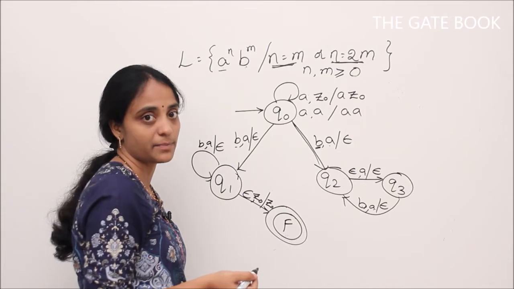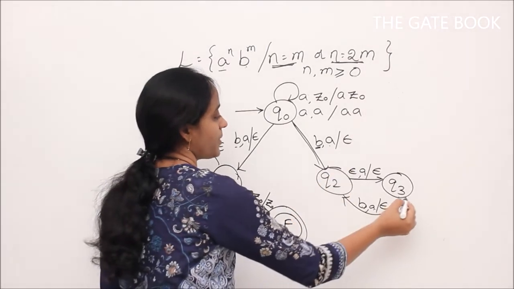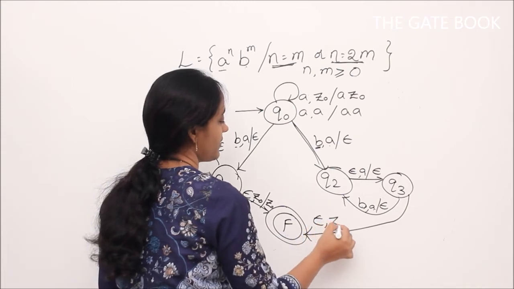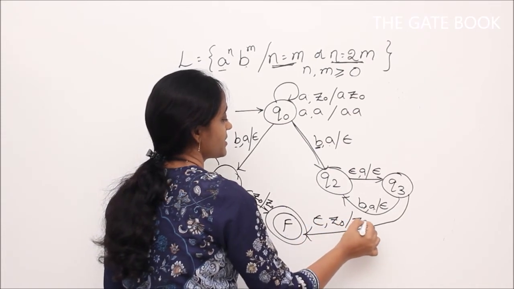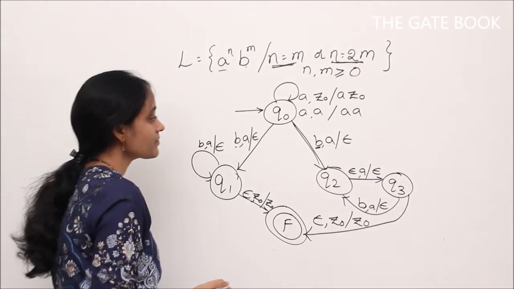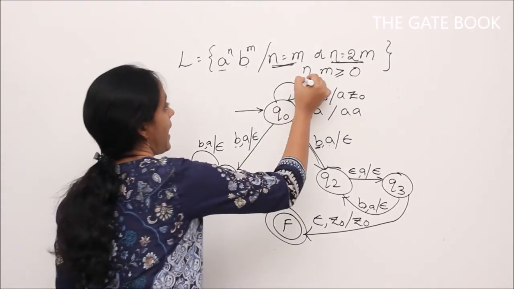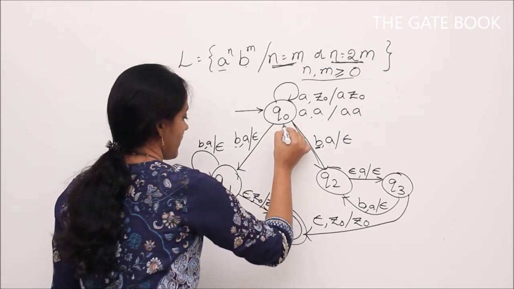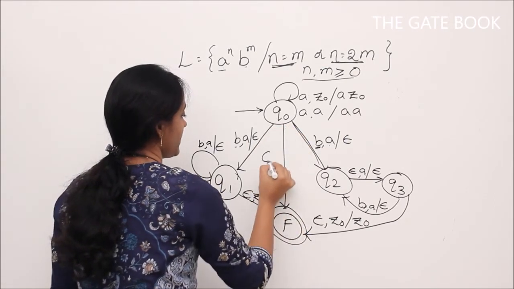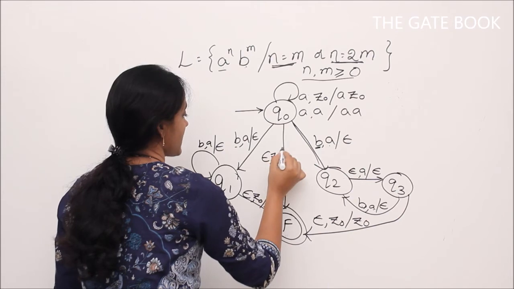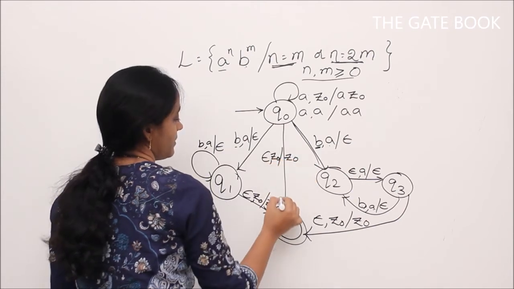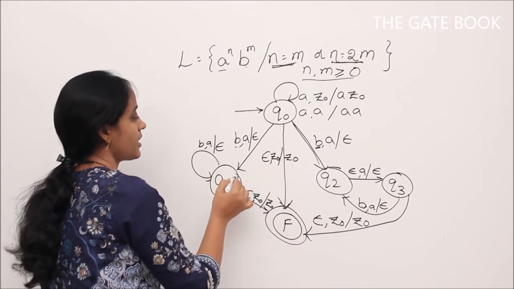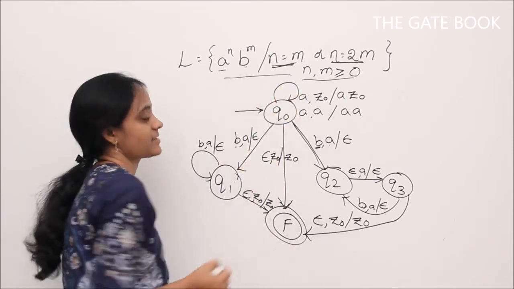Then what is our acceptance criteria? Once we pop all the elements and once we reach end of input, if we don't have anything in the stack, then we say that it's a valid string. And there is one more thing, right? n and m can be 0. That means epsilon is also a valid string. That means we don't have any input and stack has only Z0. Then we should go to a final state. So this is the push down automata to accept this language.